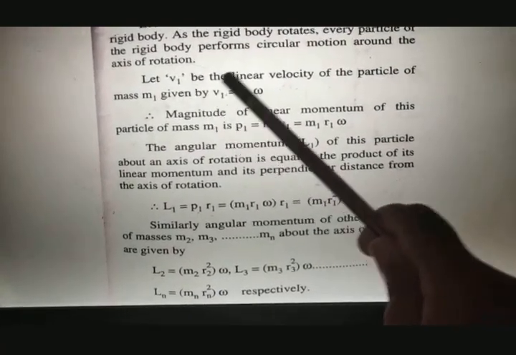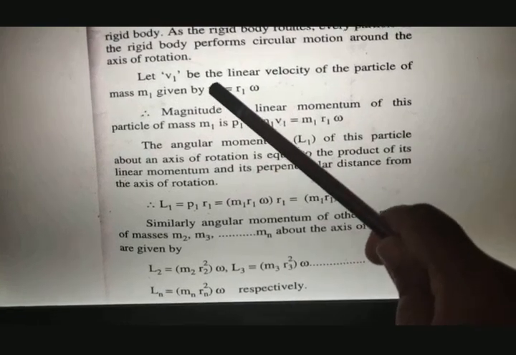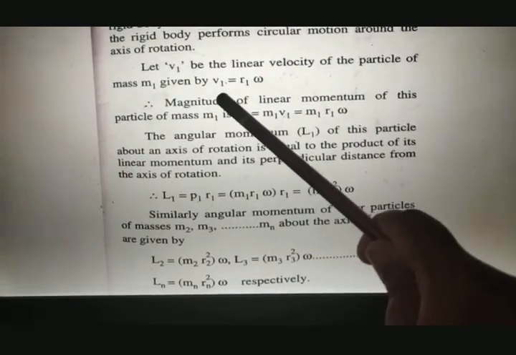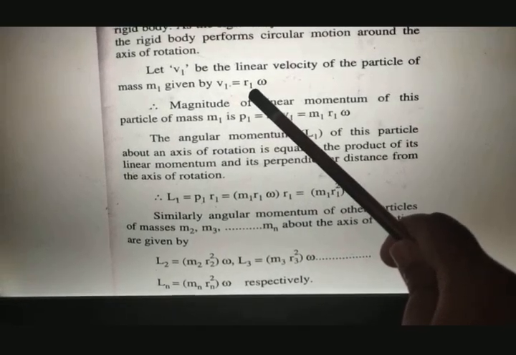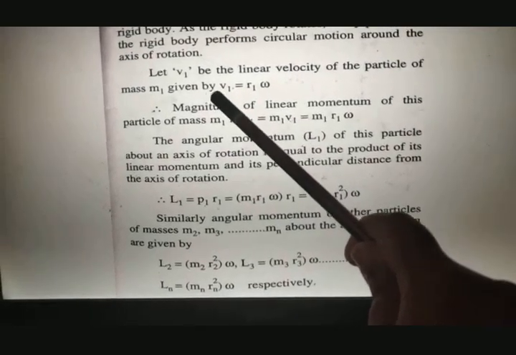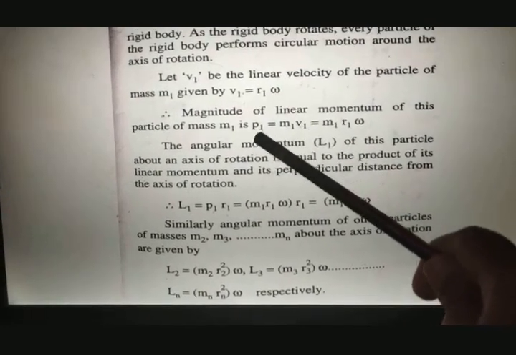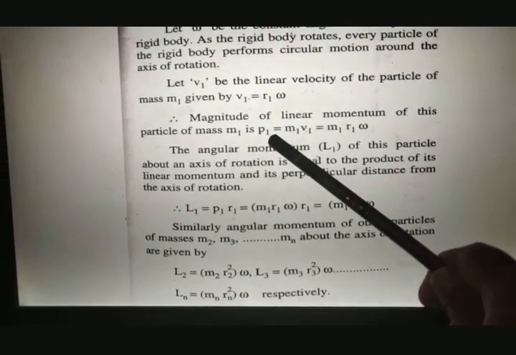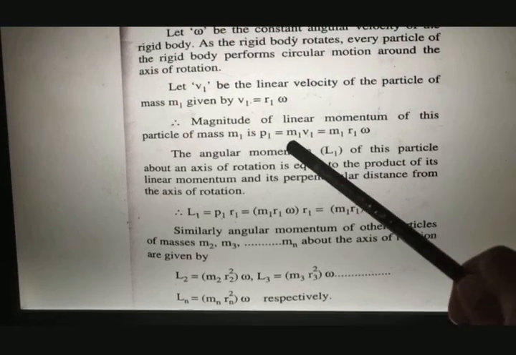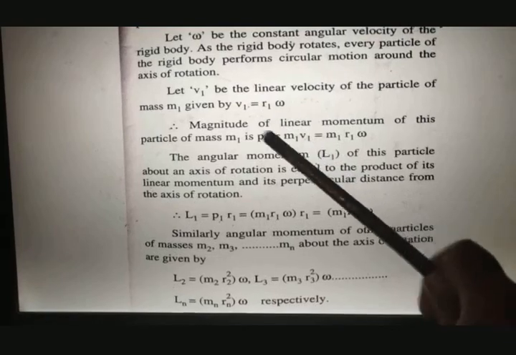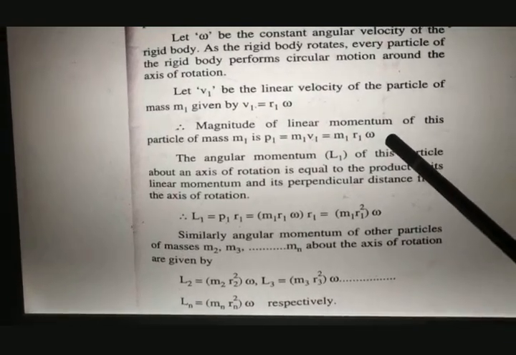First, let v1 be the linear velocity of the particle of mass m1. This is the relation between linear and angular velocity, so v1 is equal to r1 omega. Then the equation for linear momentum, p1, will be written as m1 v1. So that is m1 as it is, substitute the value of v1, that is r1 omega.